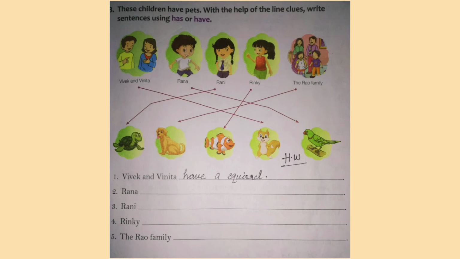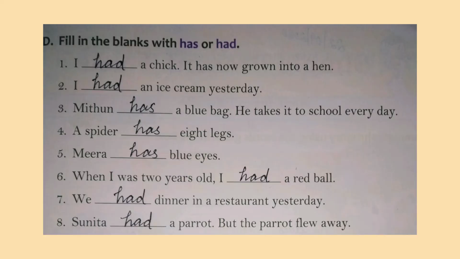Next, we move to page number 45. Exercise D. Fill in the blanks with has or had. So where do we use had? Had is used in the past tense with singular and plural nouns. Look at the first sentence. I dash a chick. It has now grown into a hen. So first sentence shows it's a past tense. So here we use had. Second one, I dash an ice cream yesterday. The word yesterday shows it's a past tense. And the answer is I had an ice cream yesterday.